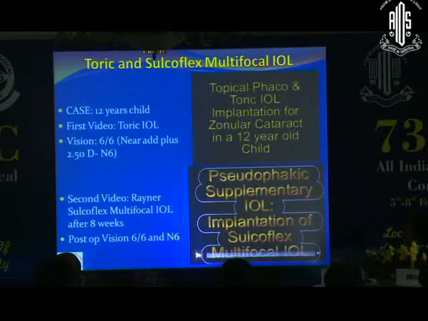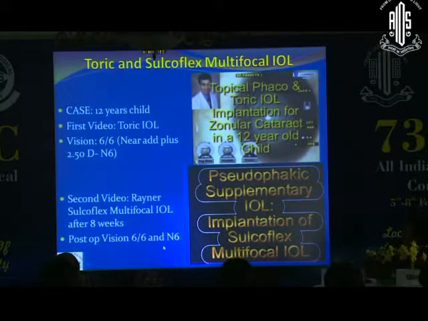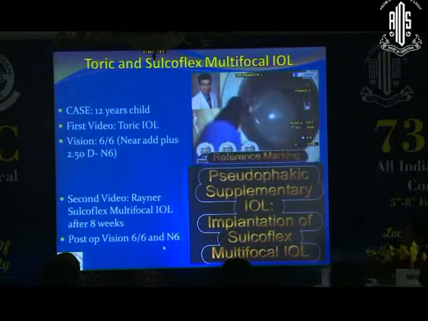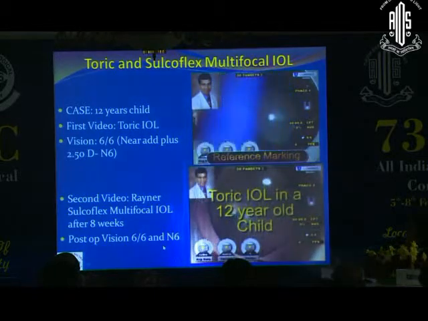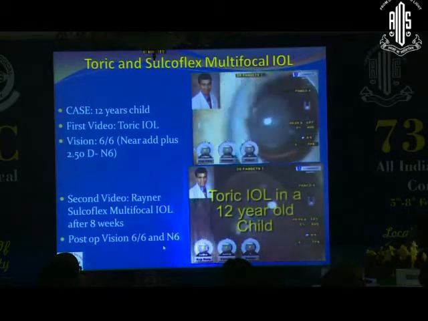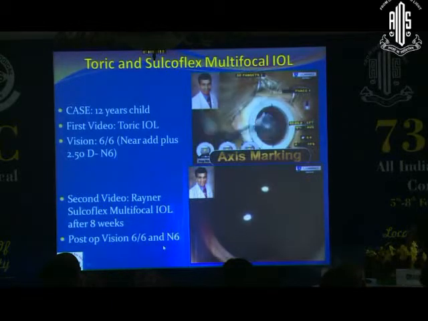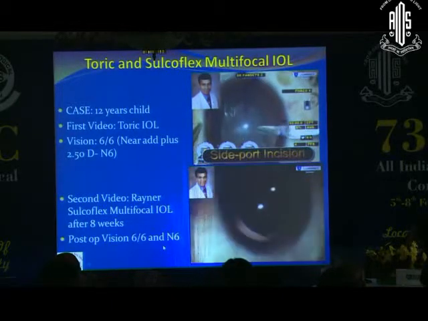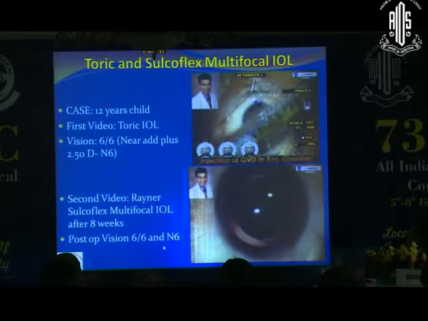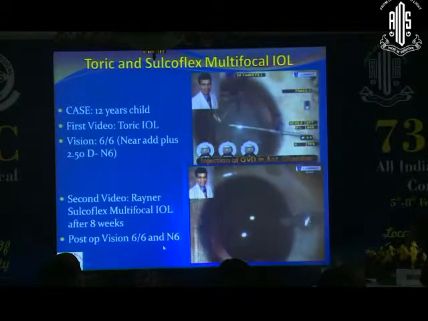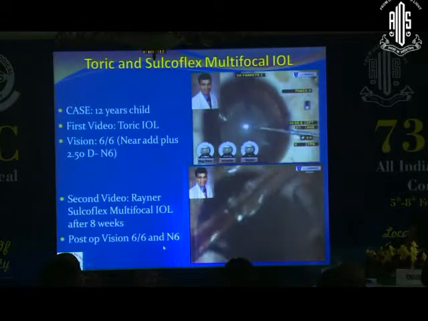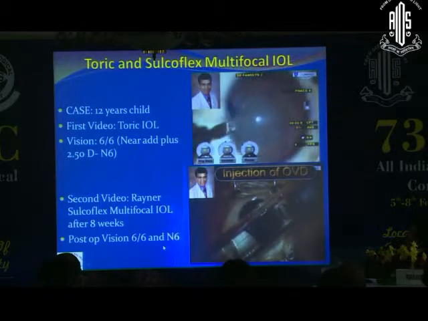And this is another video which I would like to show. This is a 12-year-old child with a zonular cataract, and once we did his first eye, because of amblyopia his vision was 6/36 and N12, so we planned a toric lens in the other eye.